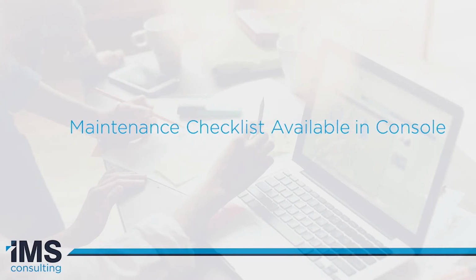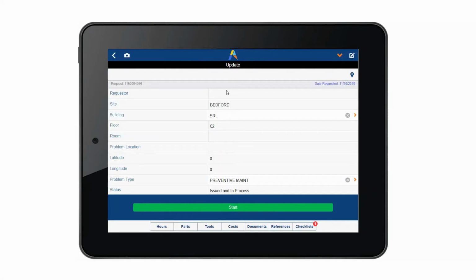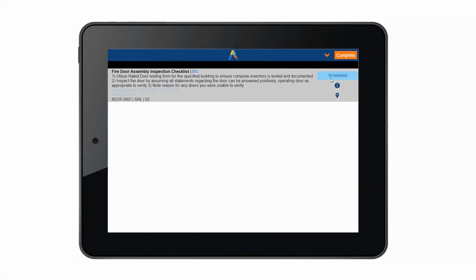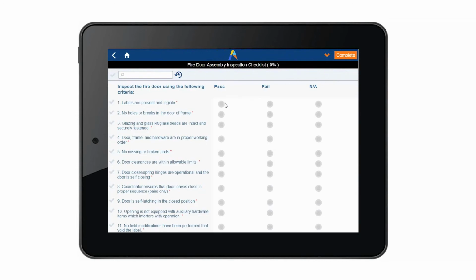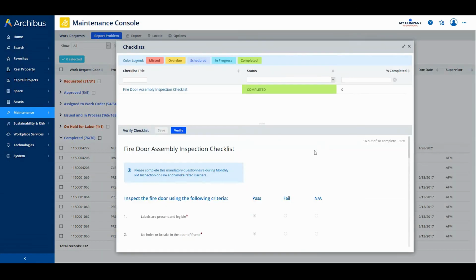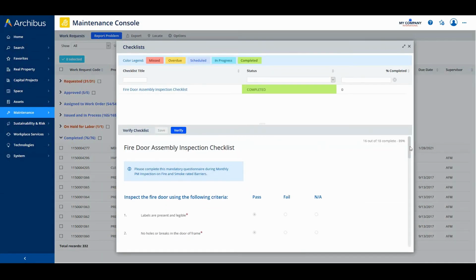In version 25.3, Archibus extended the existing extended questionnaire functionality to maintenance checklists. Field personnel working through procedures or inspections can access checklists from the Maintenance mobile app and use the checklist as reference of all required steps. Now in version 25.4, Archibus has added this functionality to the Maintenance console.